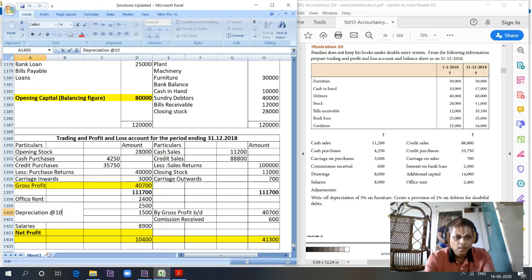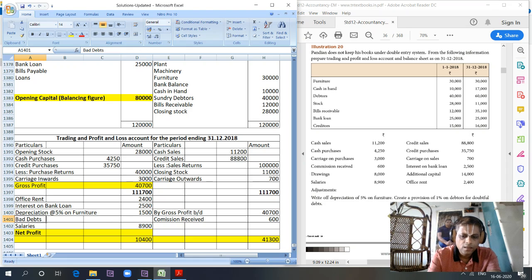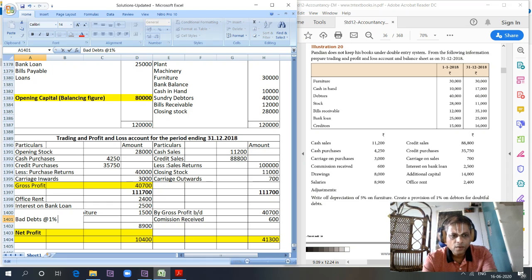Depreciation at 5% on furniture 1,500. We have provision of 1% on debtors for doubtful debts. So bad debts at the rate of 1% on debtors.